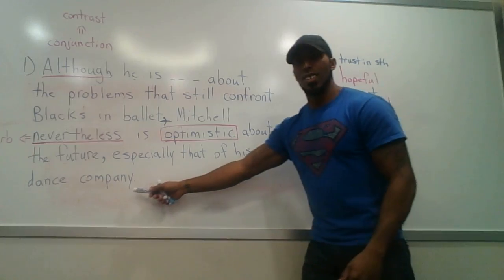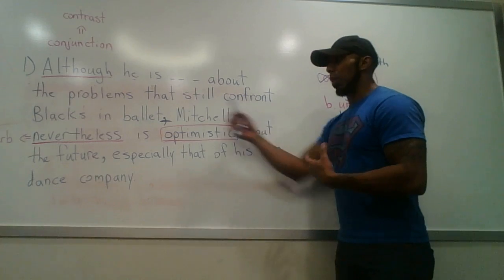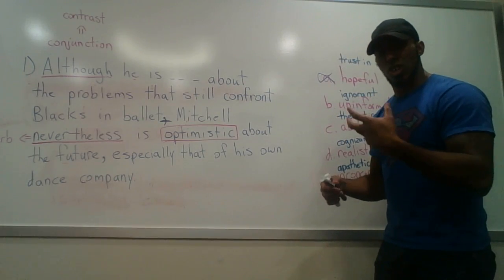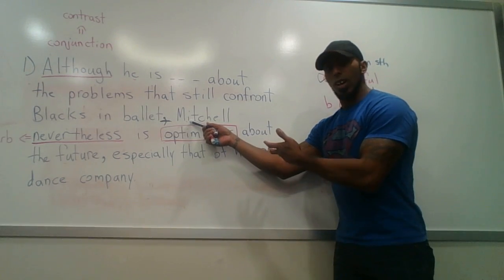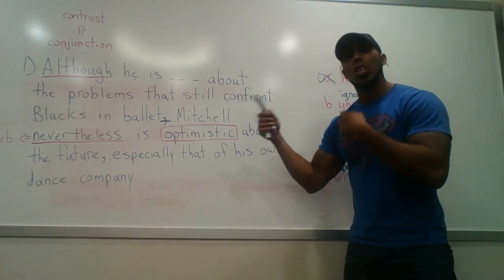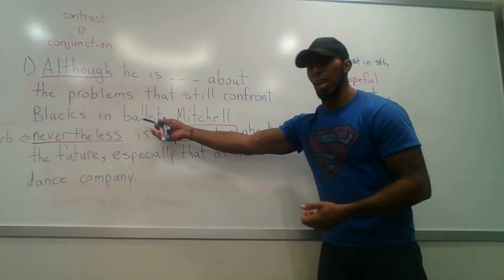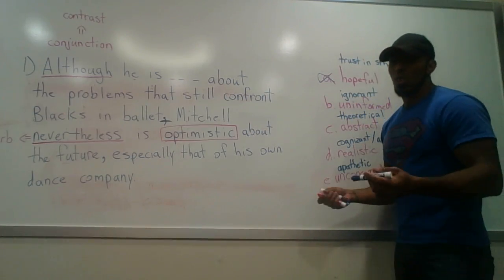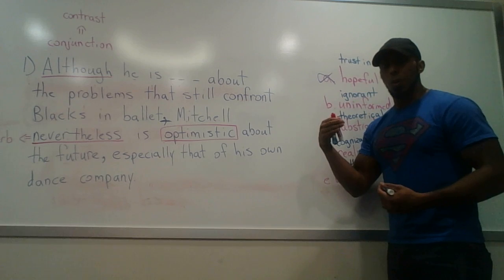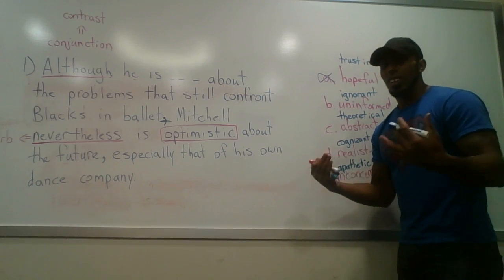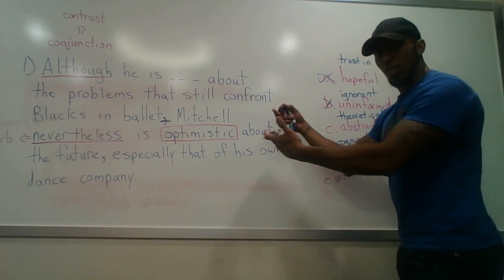If he has his own dance company, would it make sense for him to be ignorant about issues that face blacks in ballet? Because obviously we can kind of infer that if we're talking about blacks in ballet and we have the subject Mitchell, we can assume that he is also black. Otherwise, he probably won't be concerned about the problems facing blacks in ballet, quite realistically, right? So that doesn't make sense for him to be ignorant about problems that are facing his people when he has his own dance company, right? That just doesn't make sense. It doesn't fit in with the whole theme of the passage.